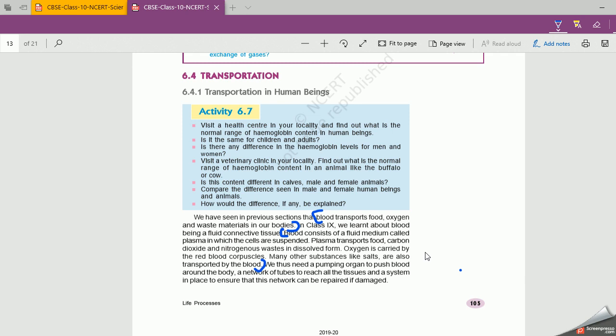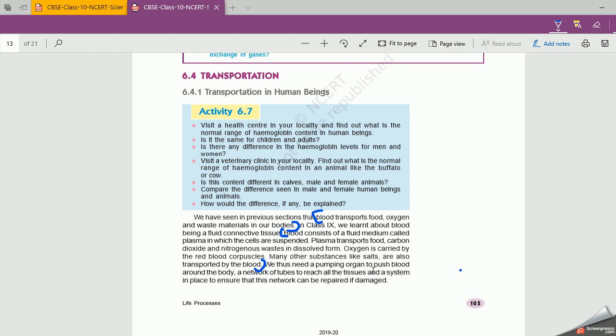Now coming to the functions of RBC and WBC. RBC is red blood cells. It contains the pigment called hemoglobin, and this hemoglobin carries oxygen to the different parts of the body. Next is WBC. WBC is white blood cells. It helps us to fight against disease-causing germs. It is known as the soldiers of the body.